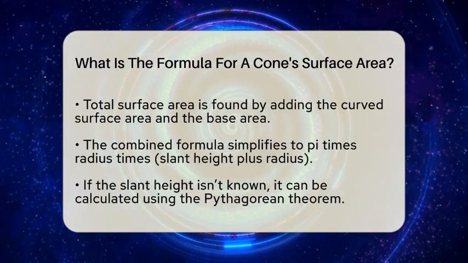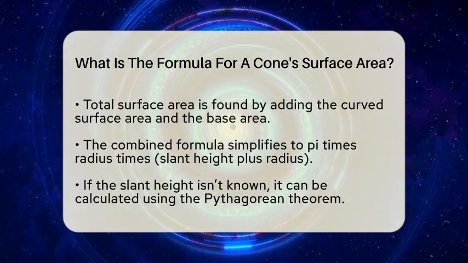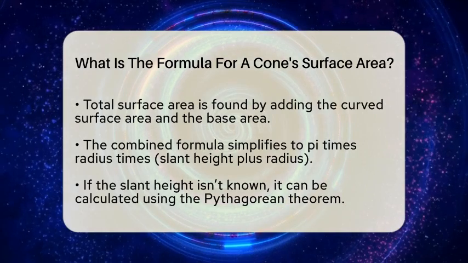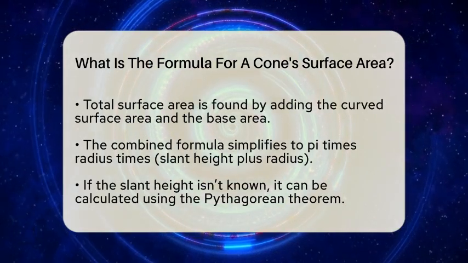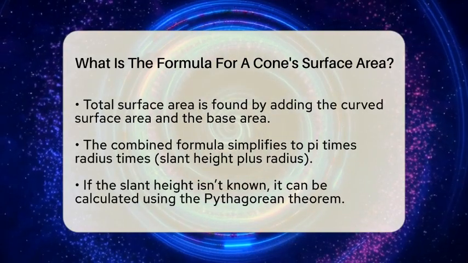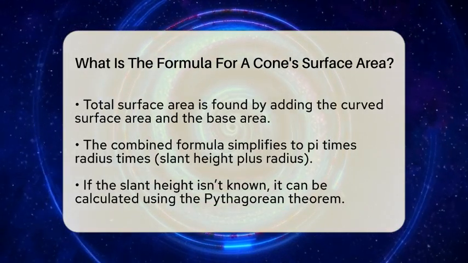Next, the base of the cone is a simple circle. To find its area, you multiply pi by the radius squared. This gives you the total area of the flat circle at the bottom of the cone.